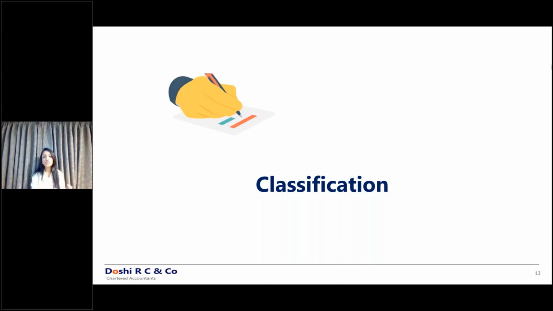Second terminology. I hope this SPPI test concept is clear. Second terminology is hold to collect. This terminology is simpler. If you are going to wait till the maturity of the instrument, then the hold to collect test is getting satisfied. If you are not going to wait till the maturity of the instrument, then the hold to collect test is not getting satisfied.